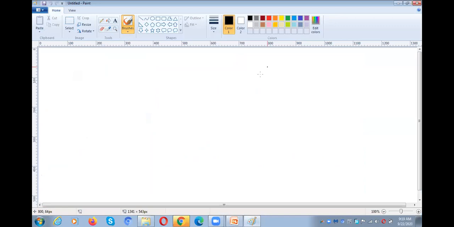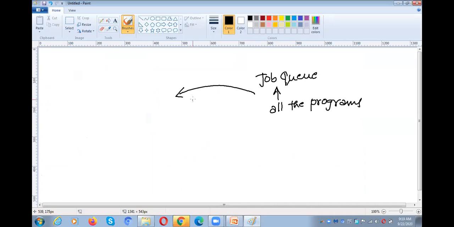So for example, there is a job queue. What is a job queue? The job queue contains all the programs. From those programs, the long-term scheduler will select a subset of programs and keep them in the ready queue.